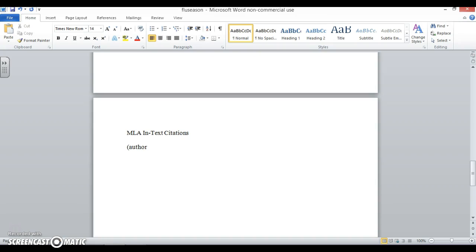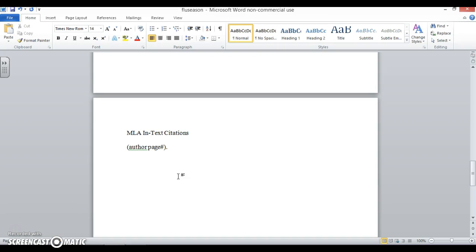The general way that you do a citation is that you're going to include author and page number within parentheses after the sentence that includes the quote, but before the period. So if this was the period at the end of the sentence, you want to include the in-text citation within that sentence before the period.